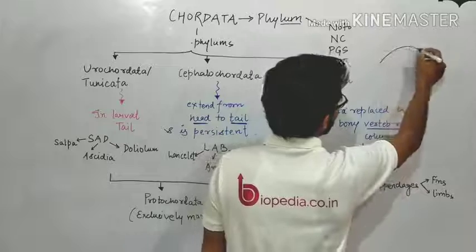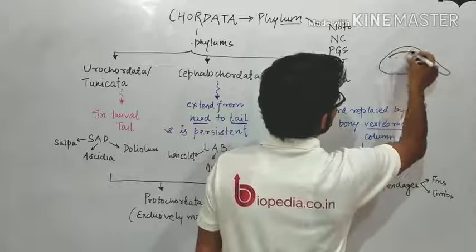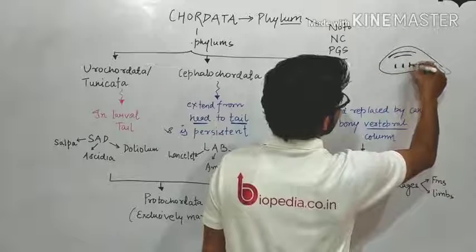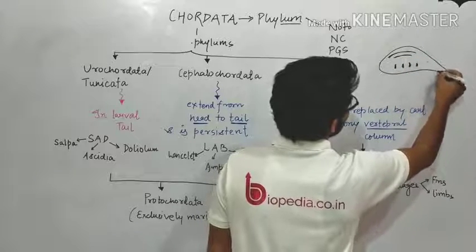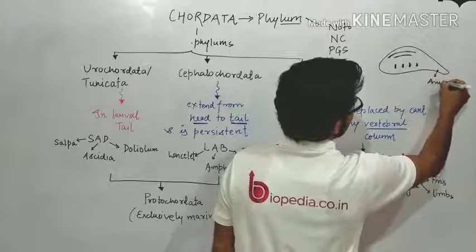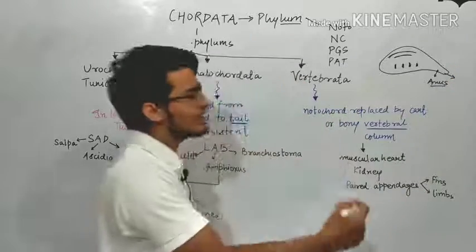So we have made a diagram also, something like this, in which there is a nerve cord, there is a notochord, there are pharyngeal gill slits and a tail present after the anus. If this is the anus, then the tail present after the anus is known as post-anal tail.